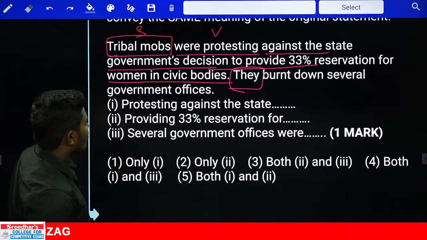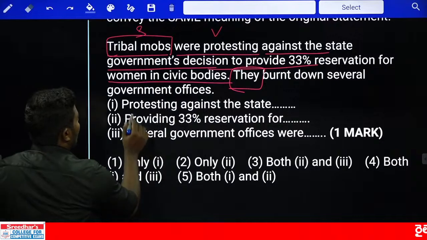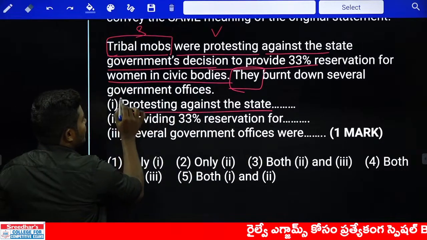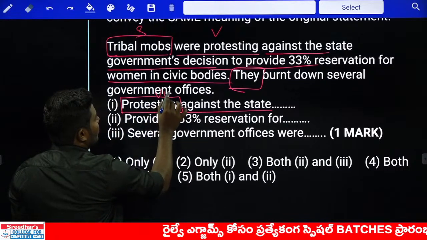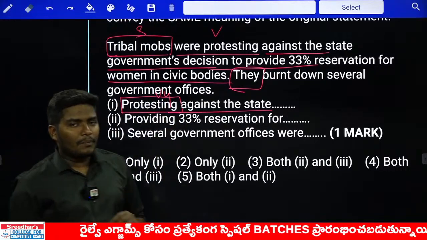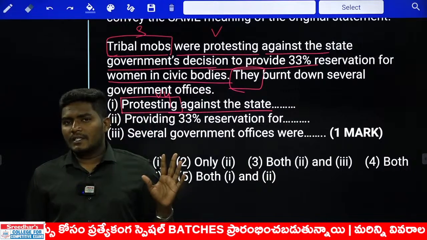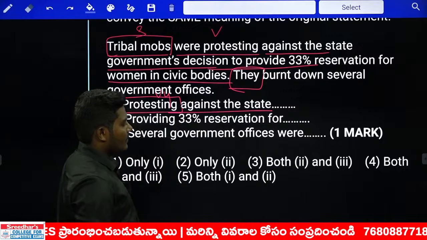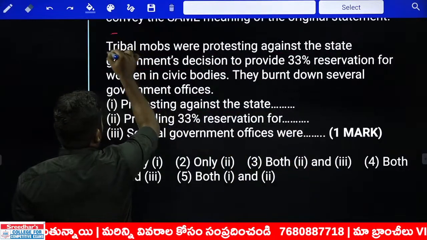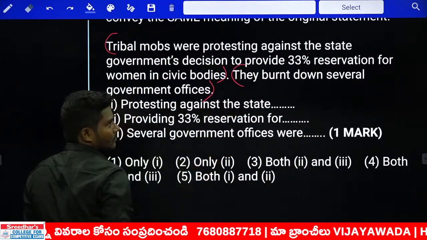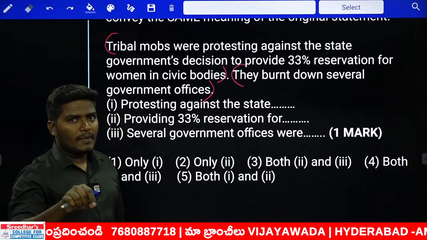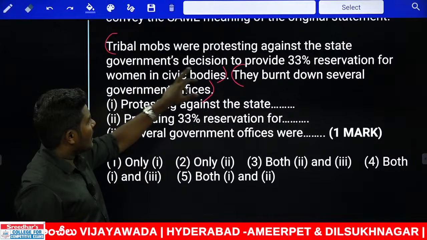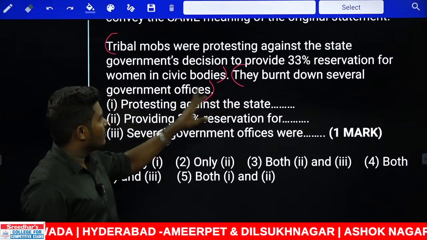Okay. Now look at the first sentence. What is the first sentence we have? Protesting against the state. The sentence is directly starting with the V4 form, ing form. Can you start a sentence using ing? Yes or no? Absolutely yes. But how? Now look at the case very carefully. Now there is a sentence from here to here and here to here. Yes or no? I am teaching you very basics to the advanced point. You should understand carefully. Okay. Sentence is starting from tribal to bodies. Another sentence is starting from there to offices.